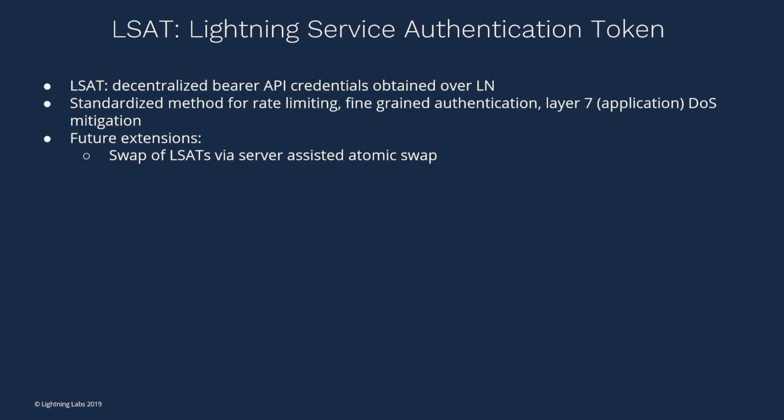This is how we can do atomic swap of these kind of API keys or credentials, which is pretty cool. Maybe some implications as far as trading API keys, something like a trustless market, like I was saying before. And deployment-wise, we're actually going to be rolling this out pretty soon to the Loop river, coming near you, where we have to do this to have different capabilities on the end clients. Maybe we have different fee tiers, maybe we have different capabilities. We can also maybe roll out some new features as far as A/B testing on the side as well.